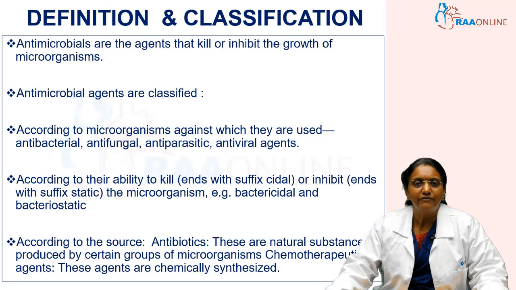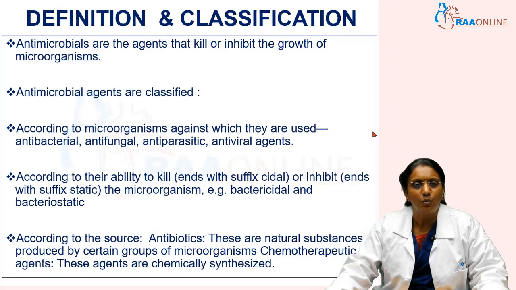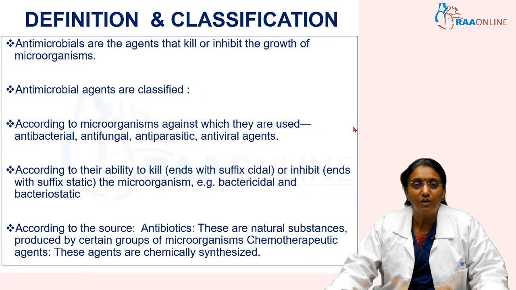Regarding the definition of antibiotics and antimicrobials, first of all, antimicrobials are agents that kill or inhibit the growth of microorganisms. And antimicrobial agents can be classified, one, according to the microorganisms against which they are used. For example, antibacterial means they act against bacteria, and so on for antifungal, antiparasitic and antiviral agents.